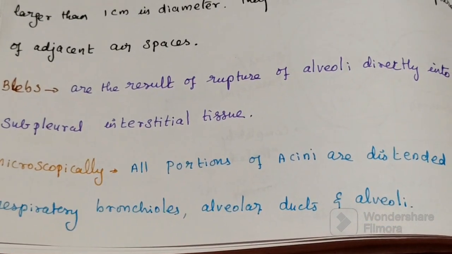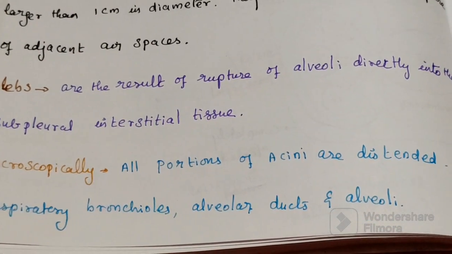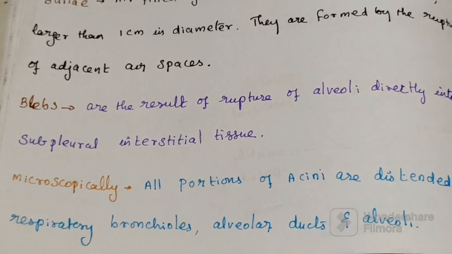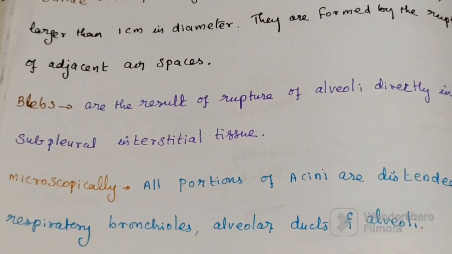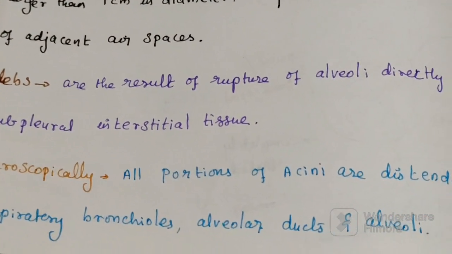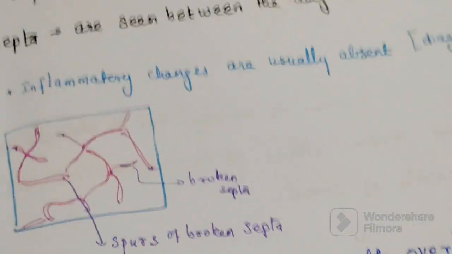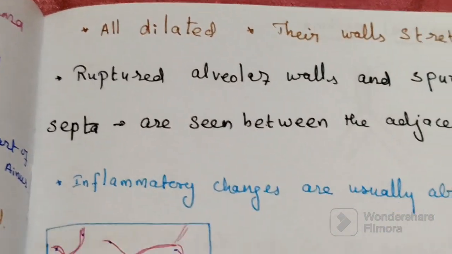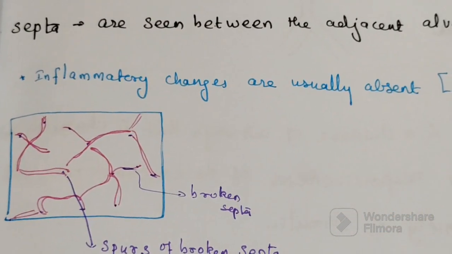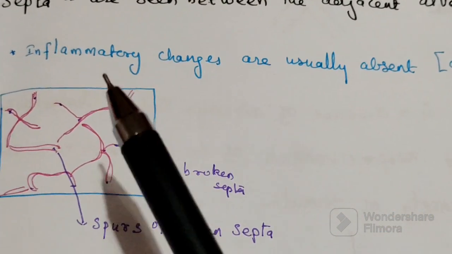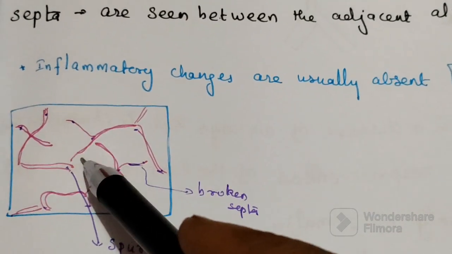Microscopically, all portions of the acini are distended: respiratory bronchioles, alveolar ducts and alveolar sacs. So multiple alveolar sacs are there. This one is the alveolar sac.